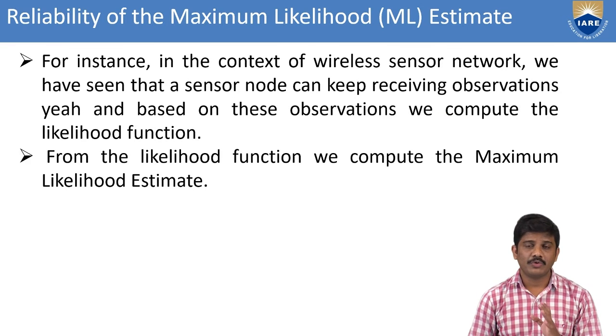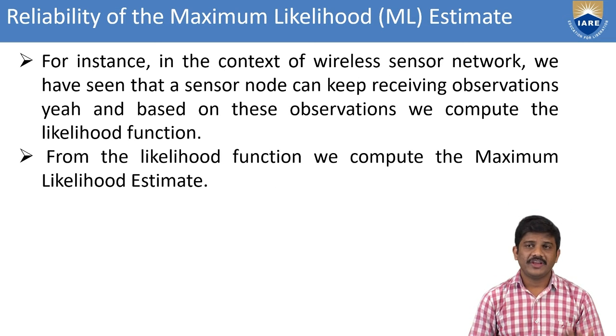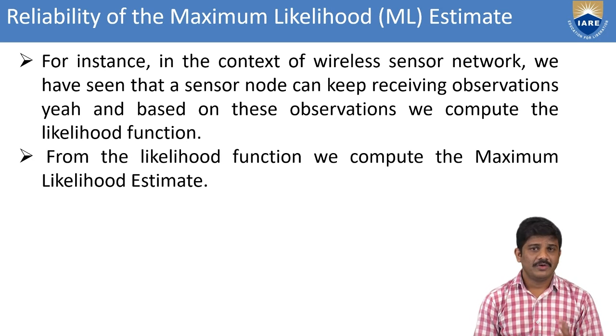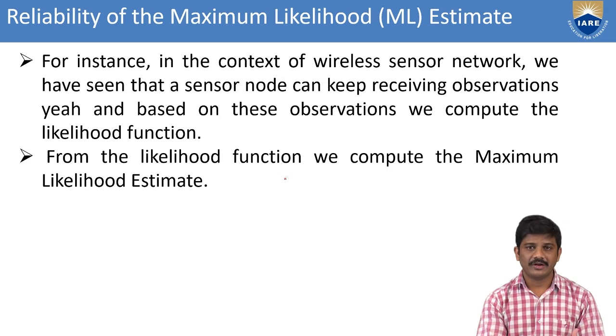From this we can go on to the estimation of the maximum likelihood estimation. We are taking a wireless sensor network, where the sensor node keeps receiving observations previously. From the observations only we can compute the likelihood function. How can we compute the maximum likelihood function? For example, here I will recall that information.